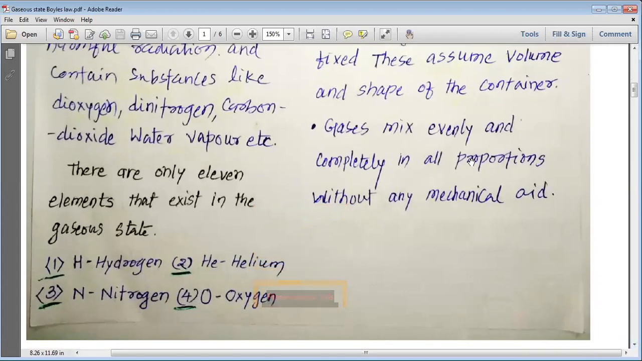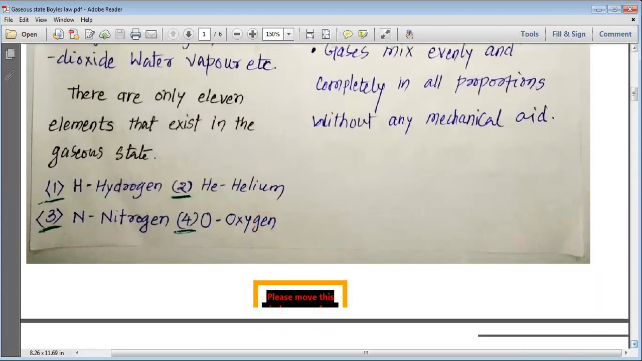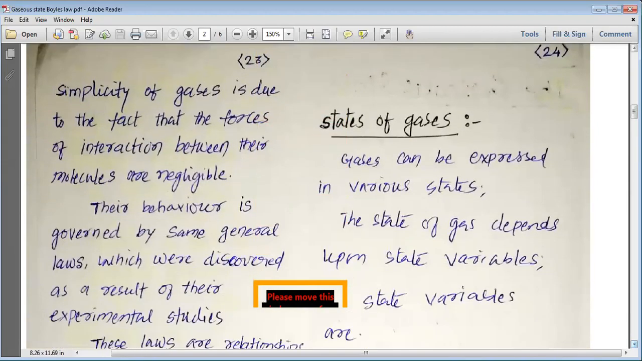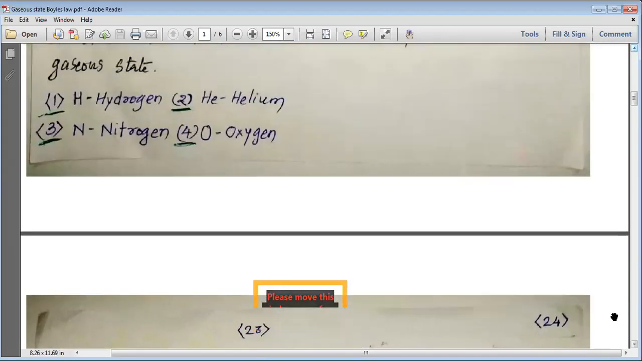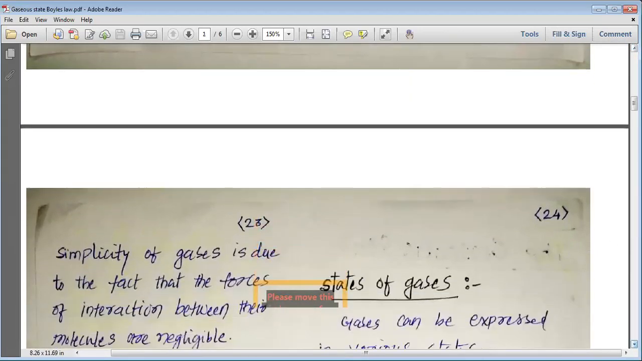Gases mix evenly and completely in all proportions without any mechanical aid. If you make two gases stay together in the same container, they mix themselves. You need not apply any pressure from outside or do any effort for gases to mix. They mix on their own without any external effort.